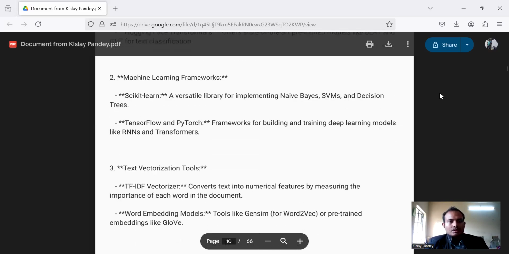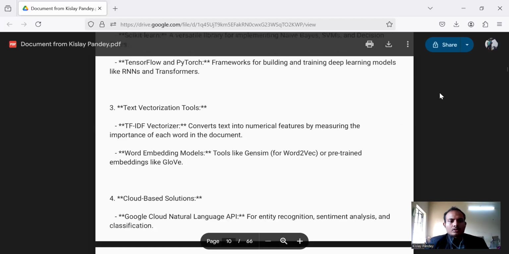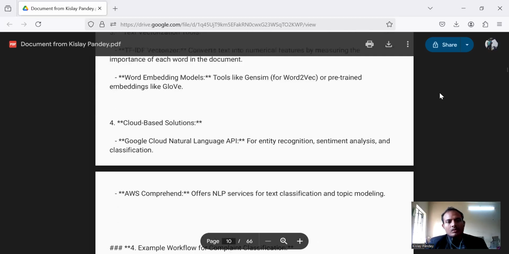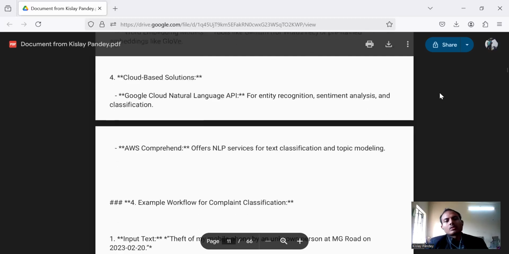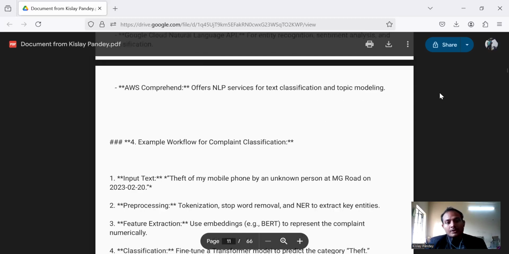Machine learning frameworks like scikit-learn, a versatile library for implementing Naive Bayes and all these things. Text vectorization tools, we have TF-IDF vectorizers and word embedding models. And we have cloud-based solutions, which include Google Cloud Natural Language API and AWS Comprehend, which you all know about. Example of the flow of a complaint classifier.